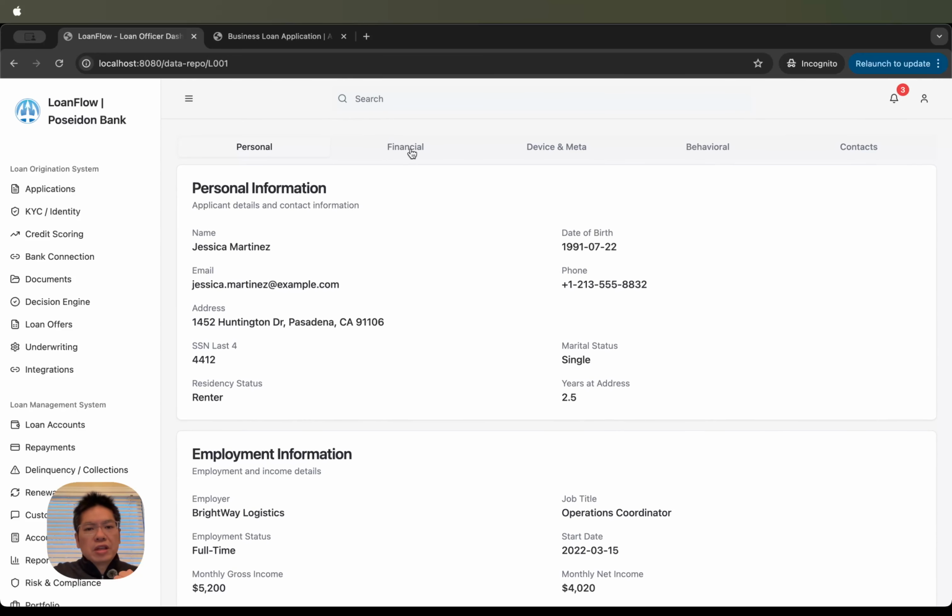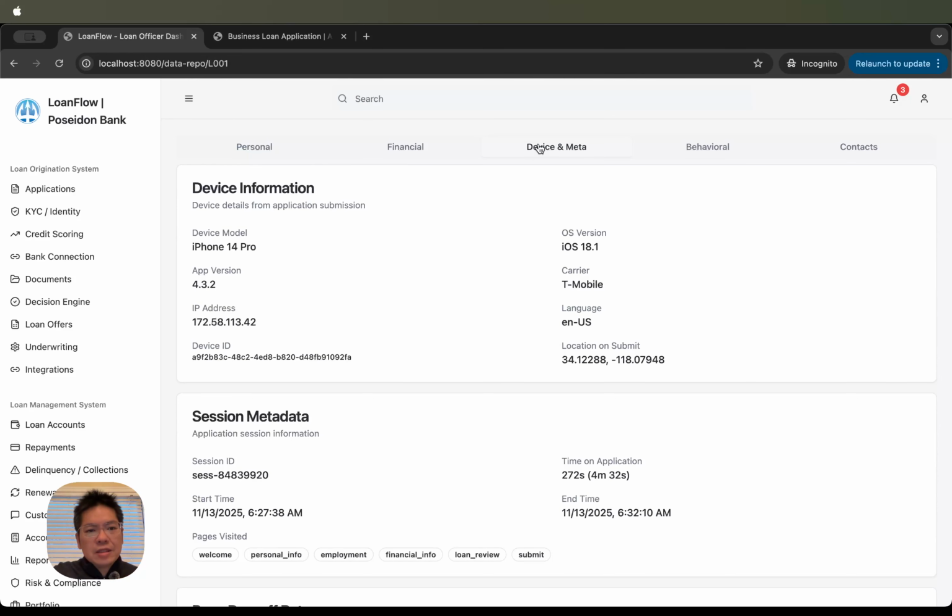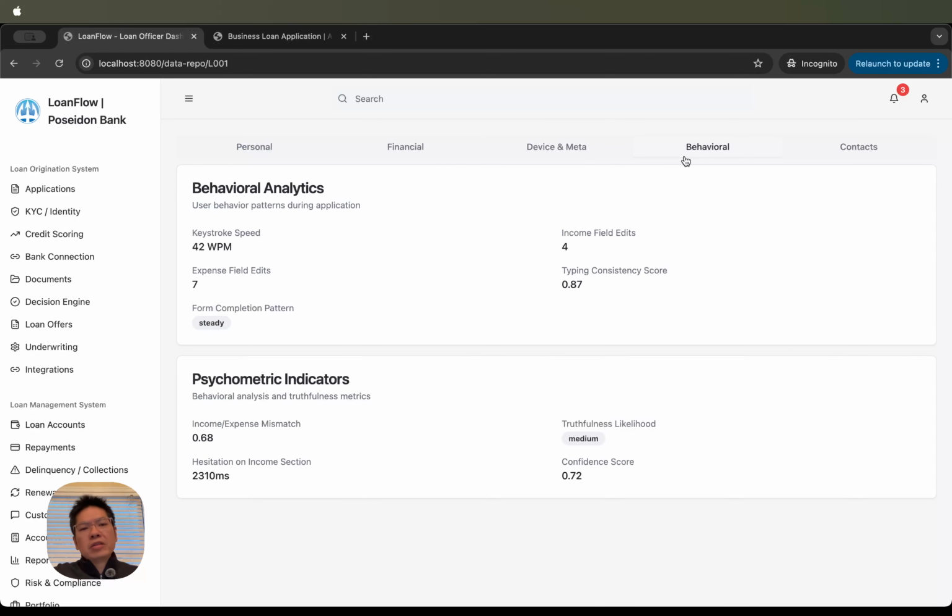We're also extracting from the device, once the user has downloaded the mobile app, we're able to get this metadata. We're getting all the behavioral stuff, right? How fast they are typing on the loan application. And also we're able to do some type of assessment: how truthful is this person, right?